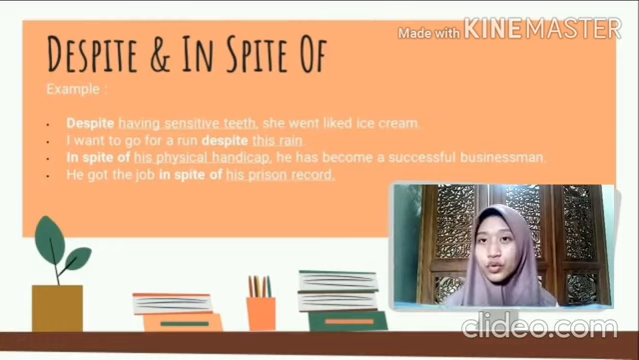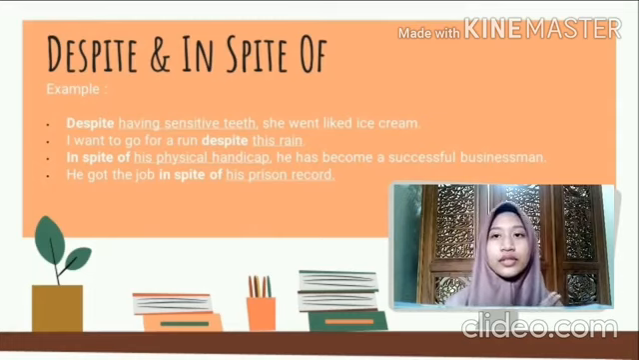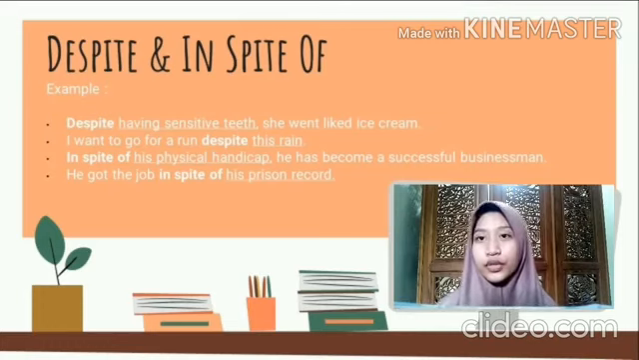And as we know too, when these connectors are at the beginning of the sentence, we put a comma to separate the two statements. But when the connector is in the middle of the sentence, we don't need to put a comma before the connector, but we can put it too.